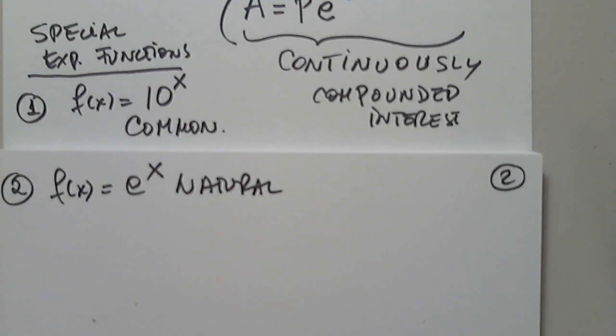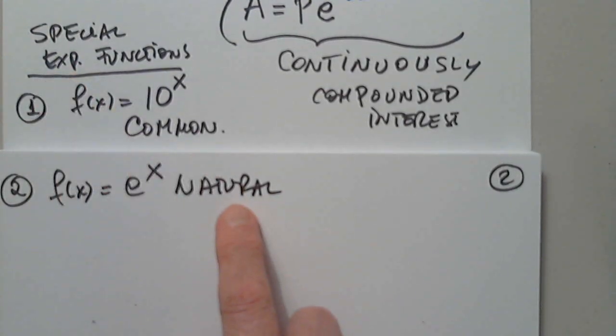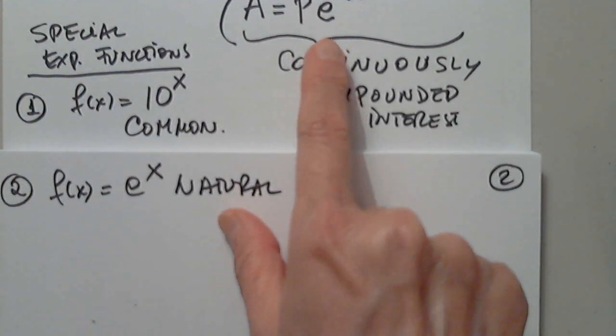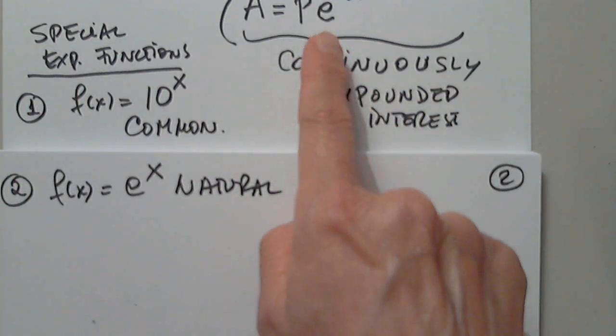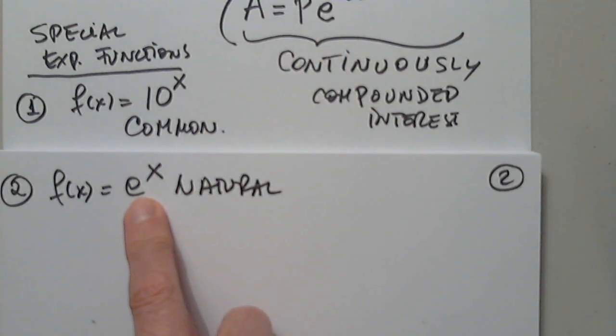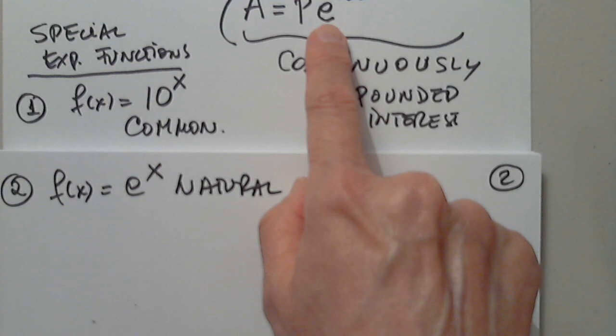As you see, 10 and e have both the same shape because the base is a number greater than 1. So e is 2.71828 and so on. It's an irrational number. These two are so special that they have their own key in the graphing calculator: second 10 to the x, second e to the x. Common exponential function, natural exponential function. So the continuously compounded interest formula uses the base e, which means it's a natural exponential function.